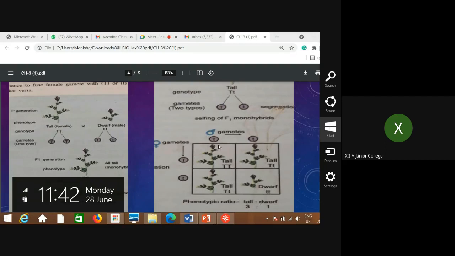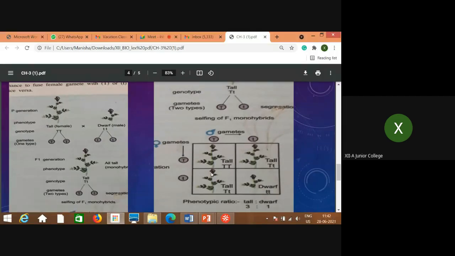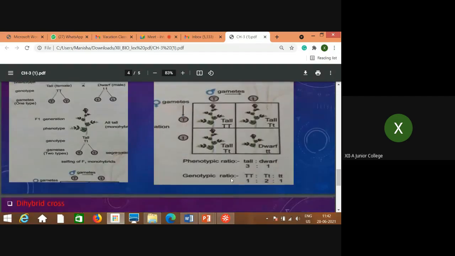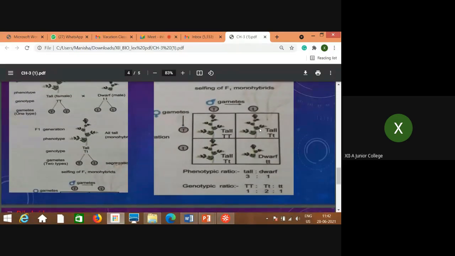One genotype is with capital T, and two genotypes are with capital T, small t, that means heterozygous condition. And the third type is with small t. So three types of genotypes are seen. So genotypically, what is the ratio? You can see that it is 1:2:1. Then what is that one? This one is pure tall, homozygous tall, is to heterozygous tall, is to dwarf, homozygous dwarf.